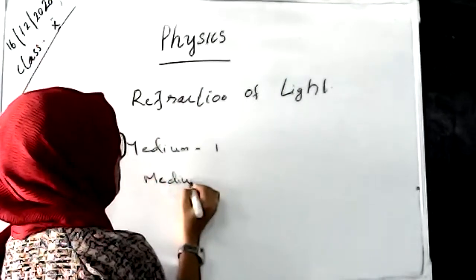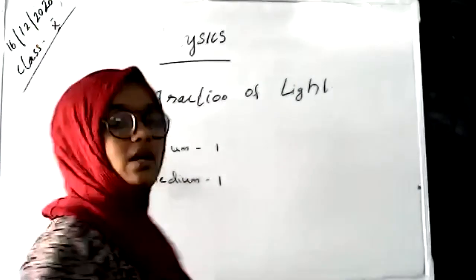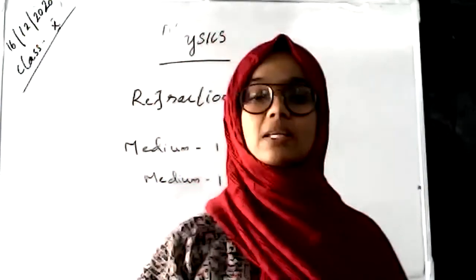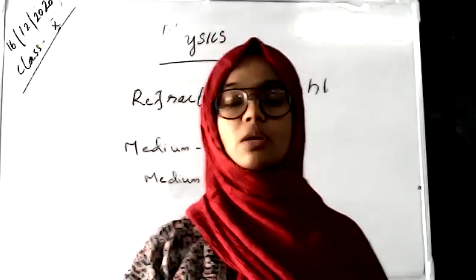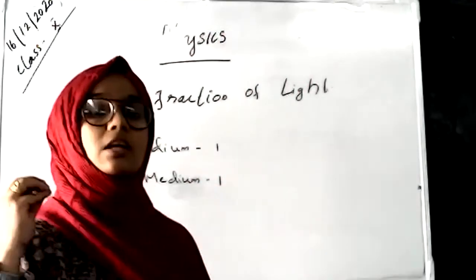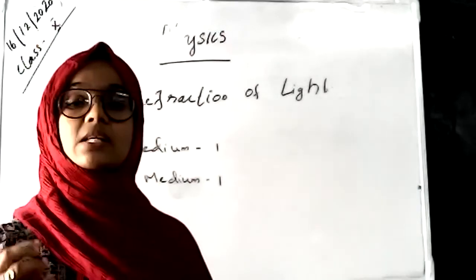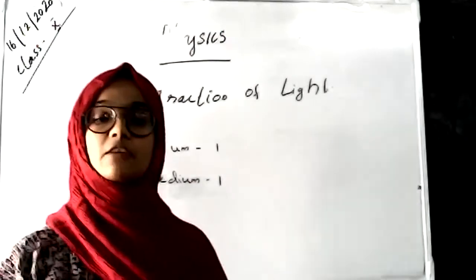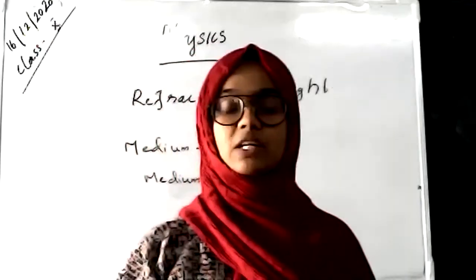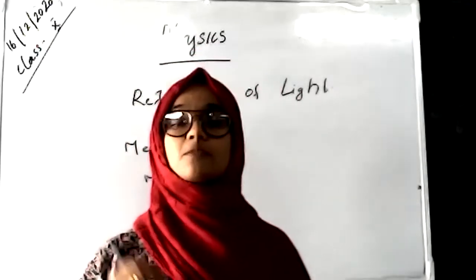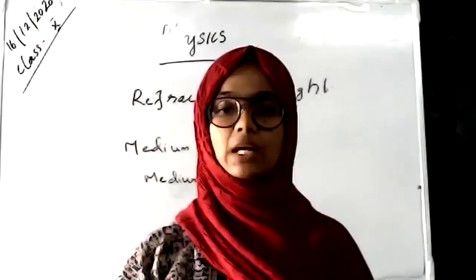These two mediums have densities, and on the basis of this density, the refraction of light differs. That is, refraction of light depends on the density of the different media, and this density controls the speed of light in each medium.